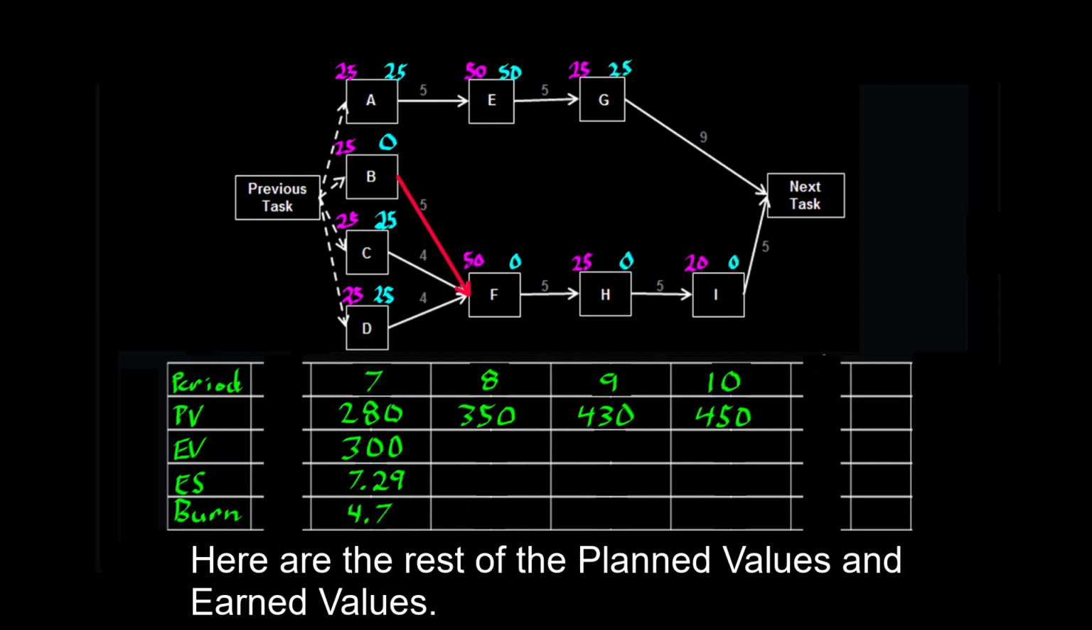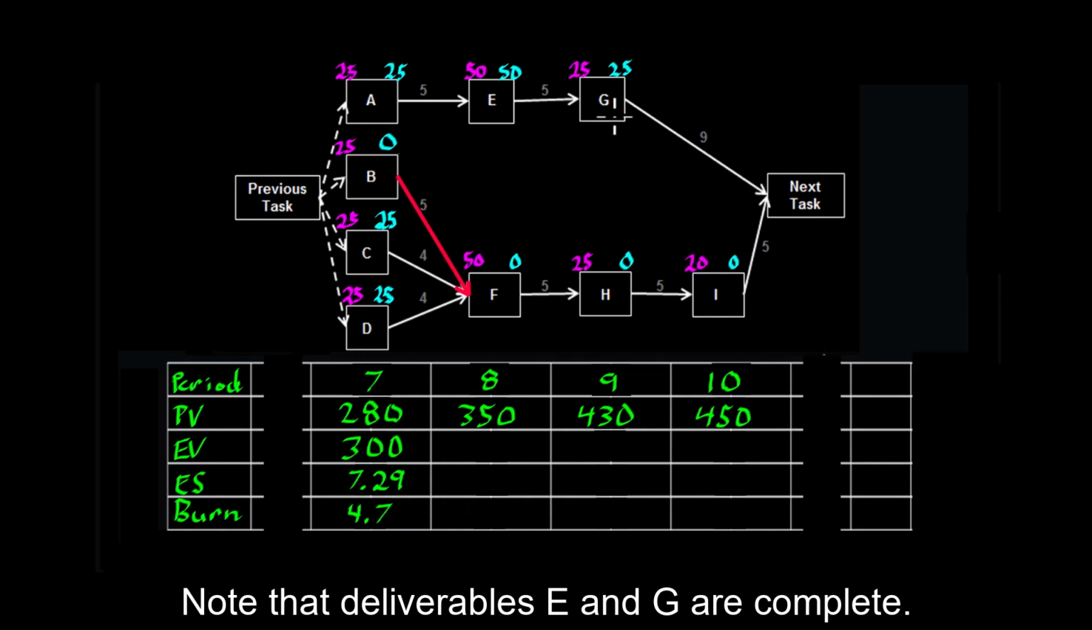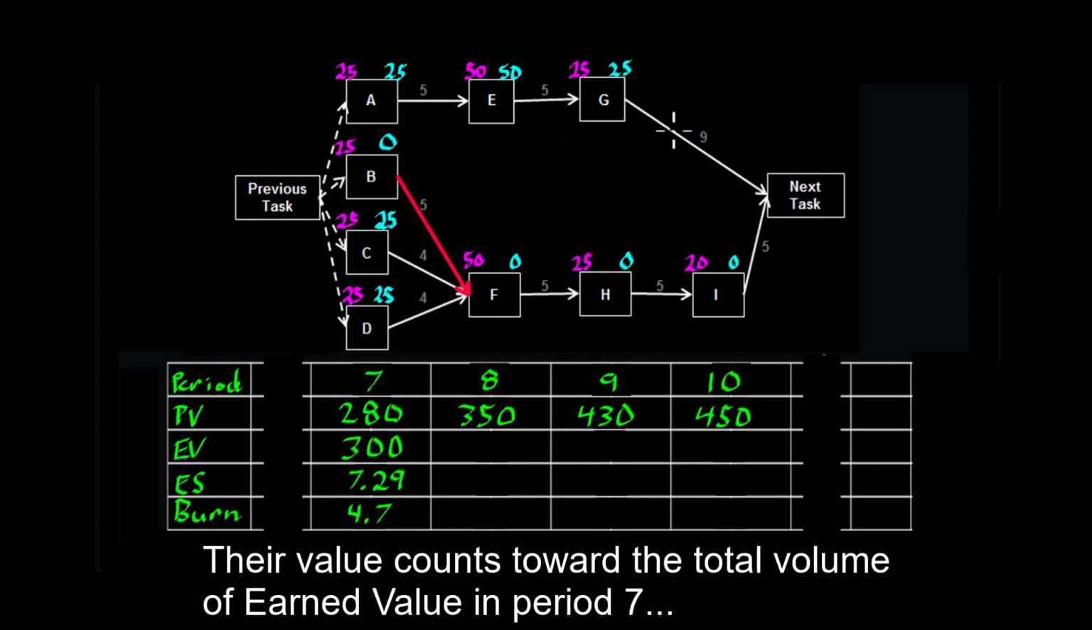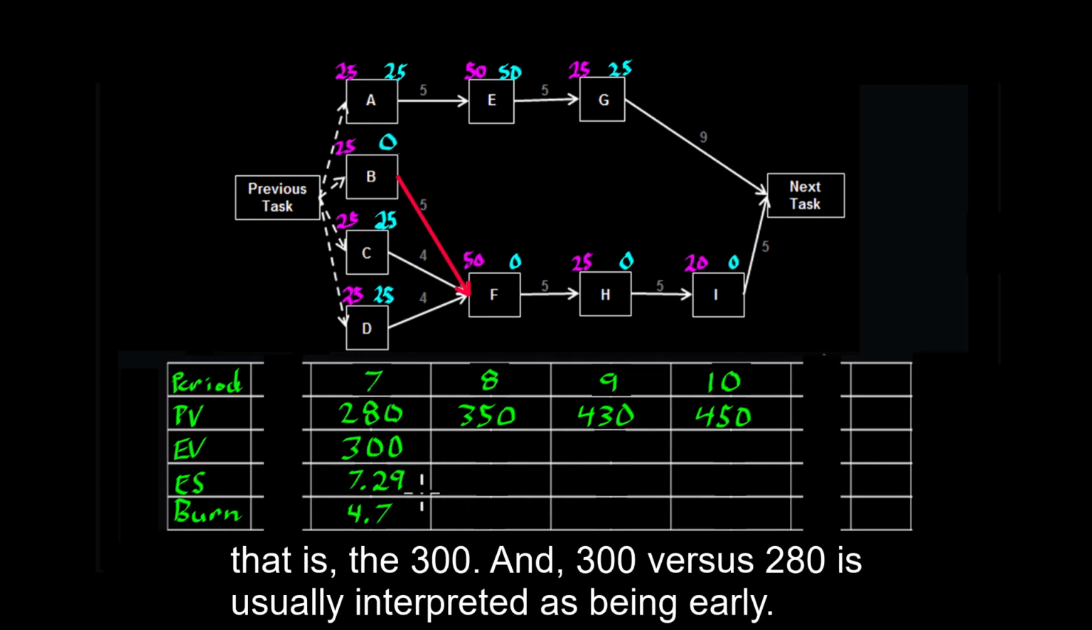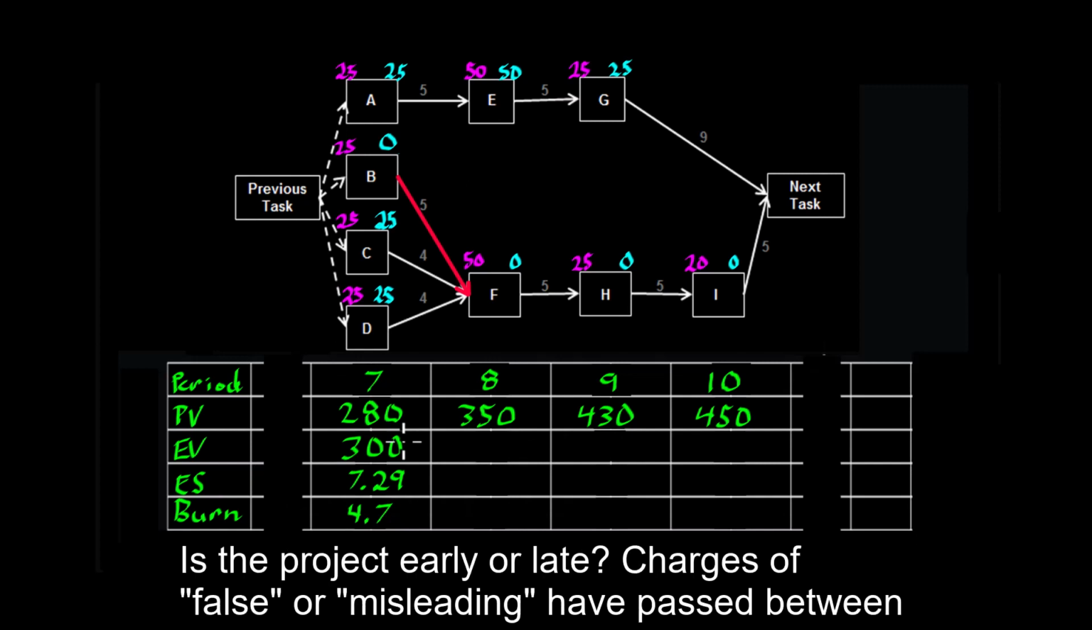Here are the rest of the planned values and earned values. Note that deliverables E and G are complete. Their value counts toward the total volume of earned value in period 7, that is the 300. And 300 versus 280 is usually interpreted as being early. Hence the status conflict. Is the project early or late?